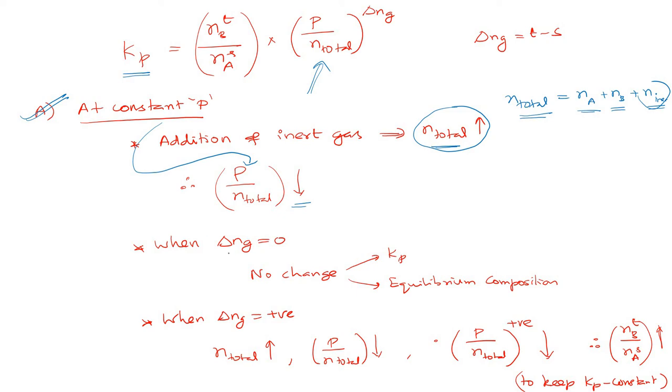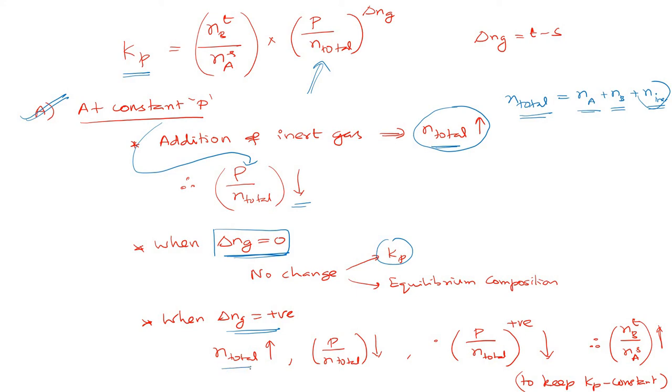When delta Ng is 0, then P by N total whole power 0 becomes 1. So there is no change in the equilibrium constant as well as equilibrium composition. When delta Ng is 0, nothing happens. Equilibrium constant remains the same, equilibrium composition also remains the same. Now I'll consider a reaction where delta Ng is positive. If delta Ng is positive, what will happen?